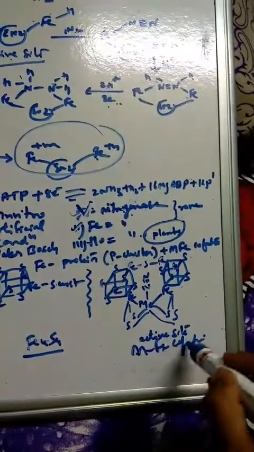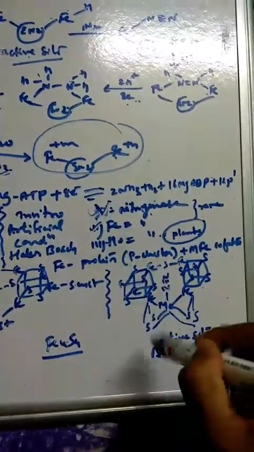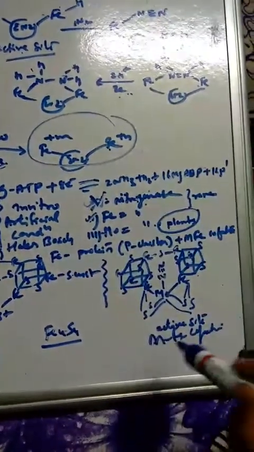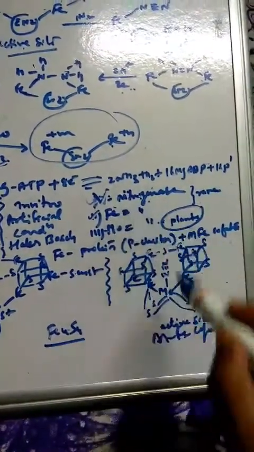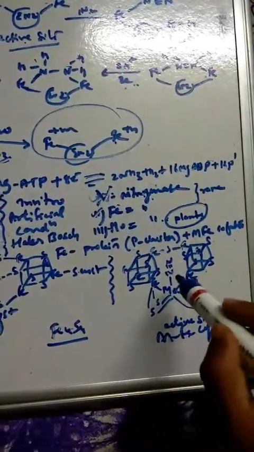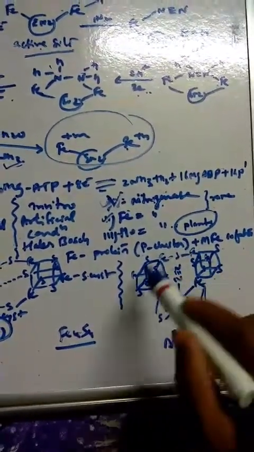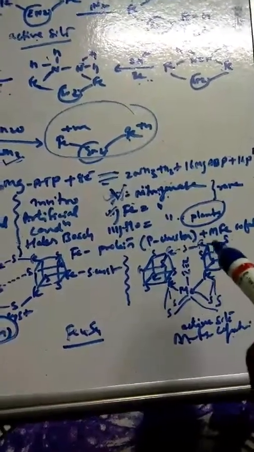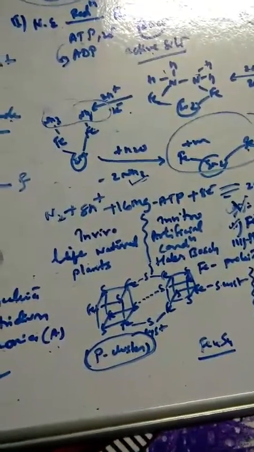Metal M Fe cofactor. M means what? Metal. If M is equal to vanadium, it becomes vanadium nitrogenase. If M is equal to iron, it becomes iron nitrogenase. If M is equal to molybdenum, it becomes molybdenum nitrogenase, which is obtained in plants. So this is what we can learn, and this is how they are found.